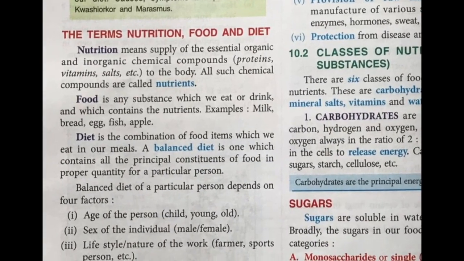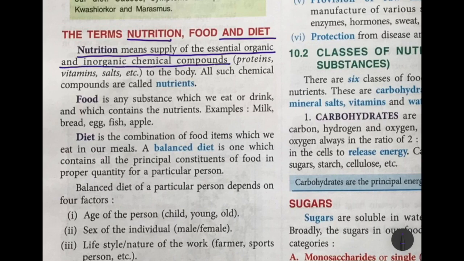Today we are going to start a new chapter, that is nutrition. Now, what do you mean by nutrition? You have heard about food, you have heard about nutrition, you have heard about diet, okay? So, in biology, nutrition means the supply of essential organic and inorganic chemical compounds like proteins, vitamins, and salts to the body.